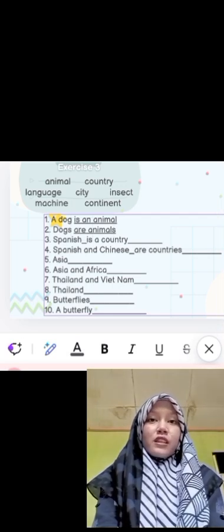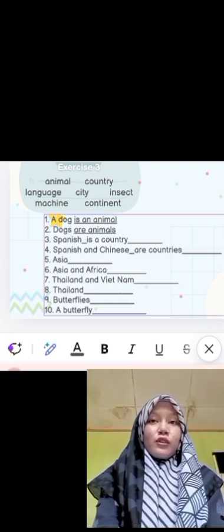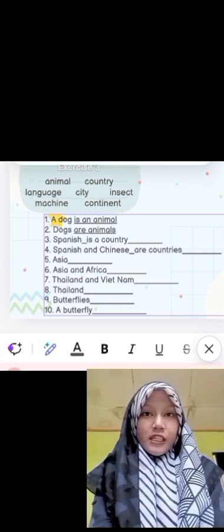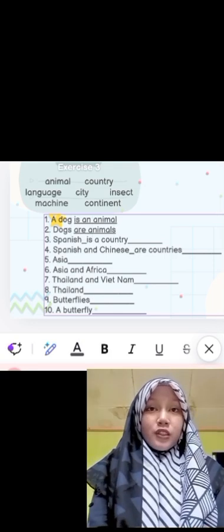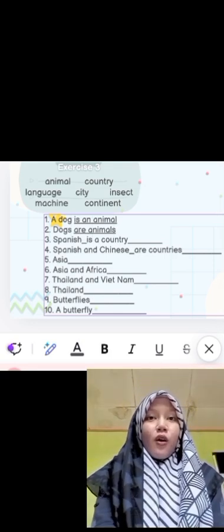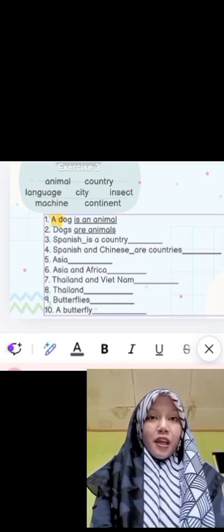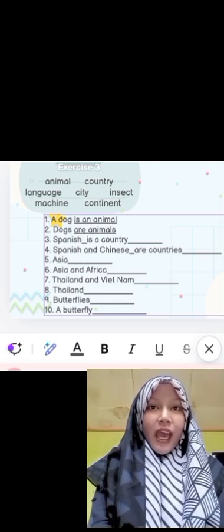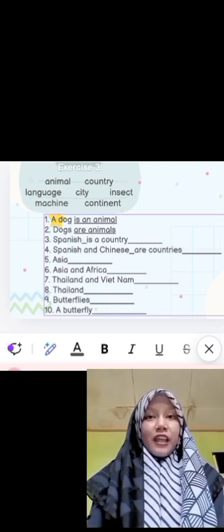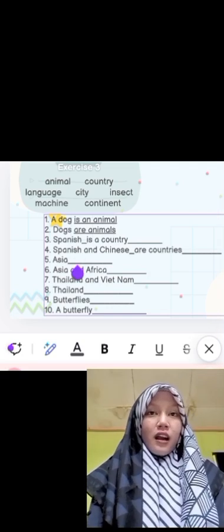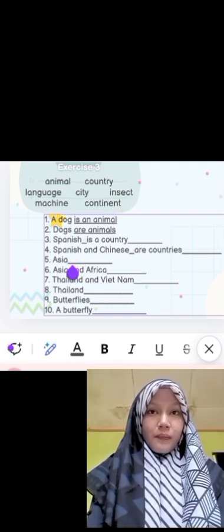We have to use s at the end. So the answer is Spanish and Chinese are languages. Don't forget that in here we change y to i and add es.